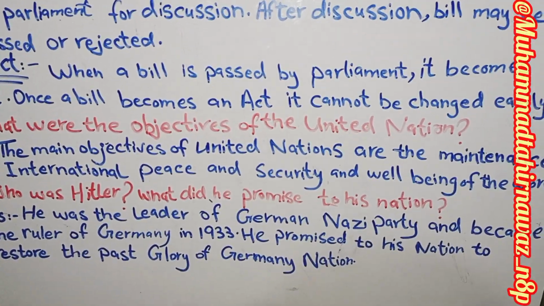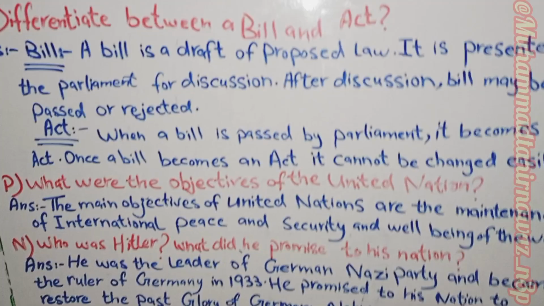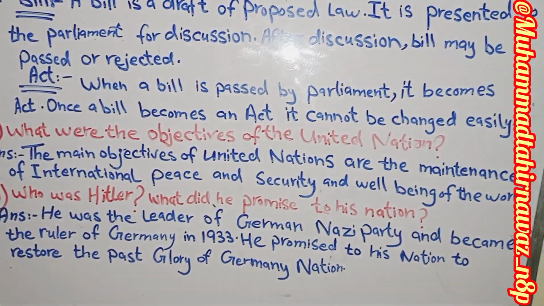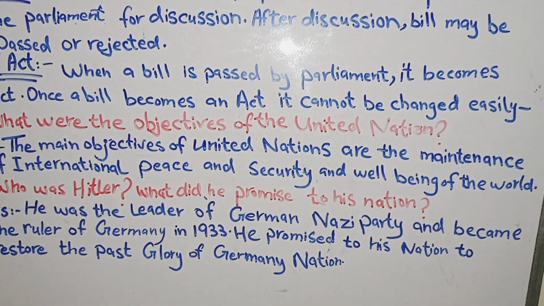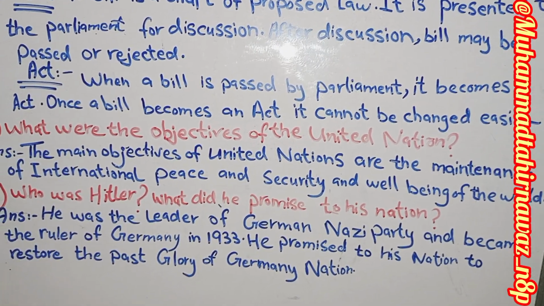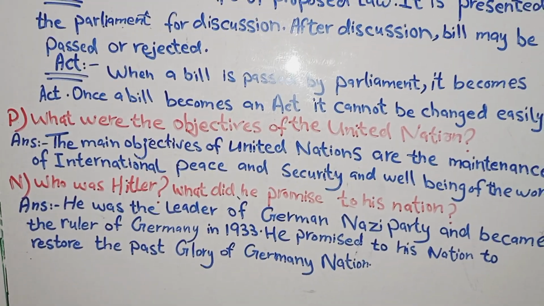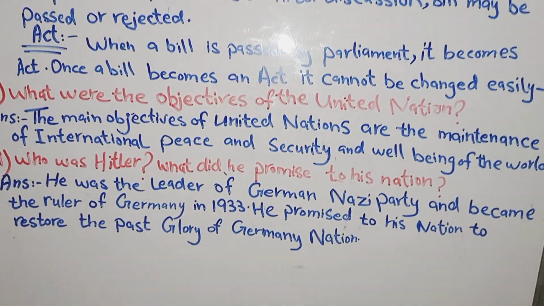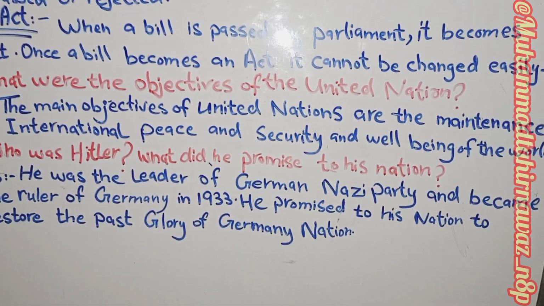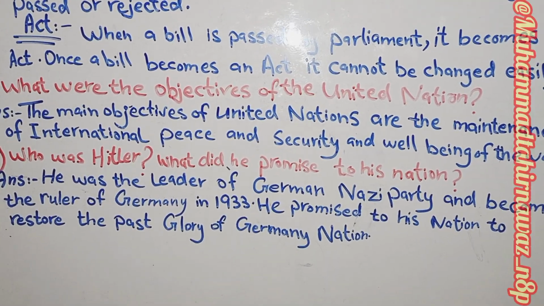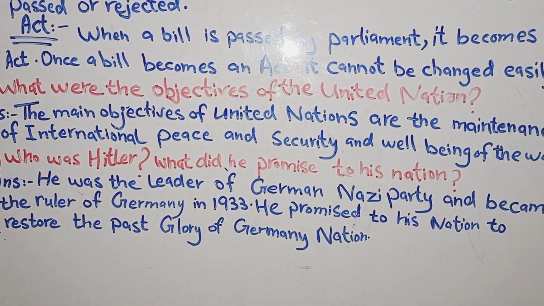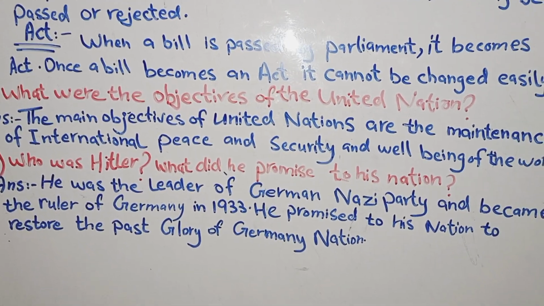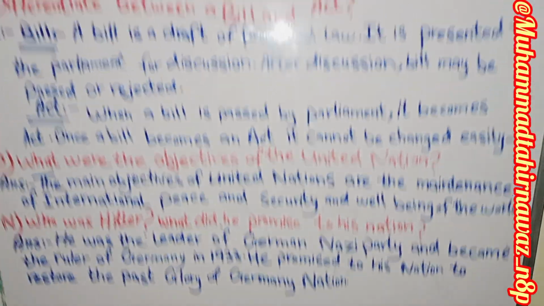What were the objectives of the United Nations? The main objectives of the United Nations are to maintain international peace and security and the well-being of the world. Who was Hitler? What did he promise to his nation? Answer: He was the leader of the German Nazi Party and became the ruler of Germany in 1933. He promised his nation to restore the past glory of the German nation.